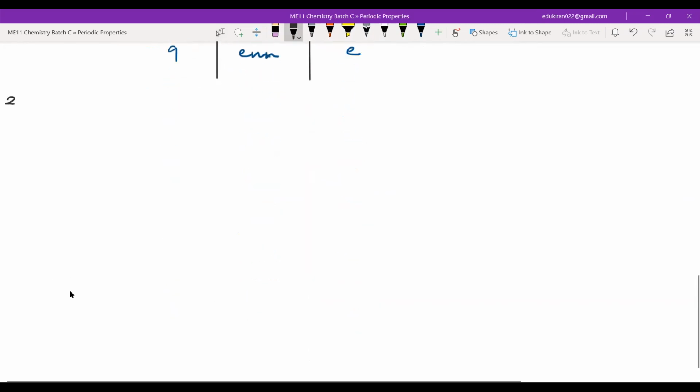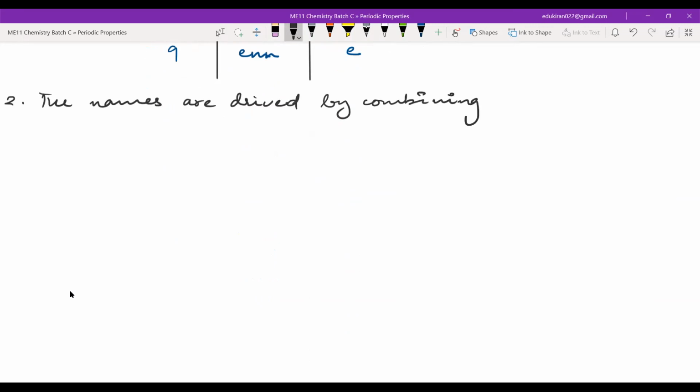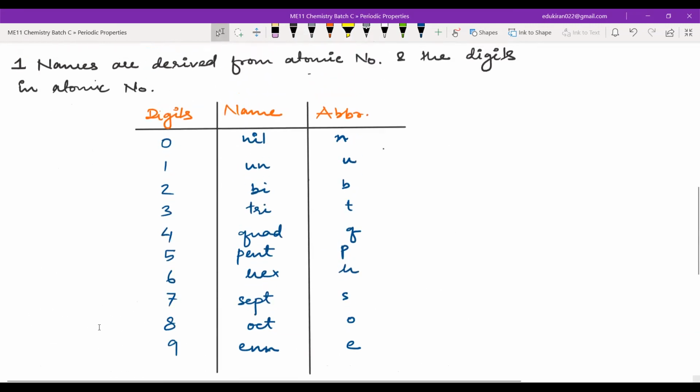Now, the second rule is the names are derived by combining the root names. This is the root name, okay?